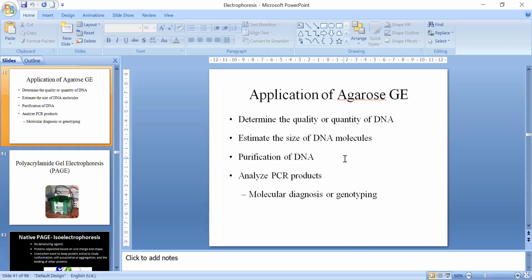It is also used for purification of DNA, and we can also analyze PCR products. The technique is used in molecular diagnostics and genotyping.